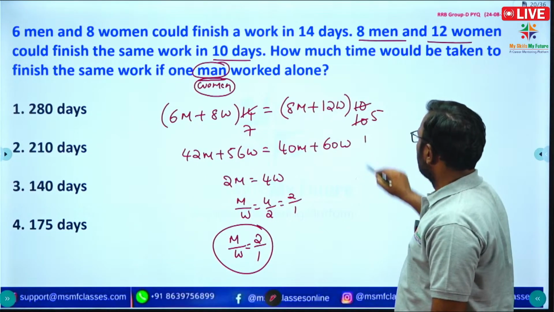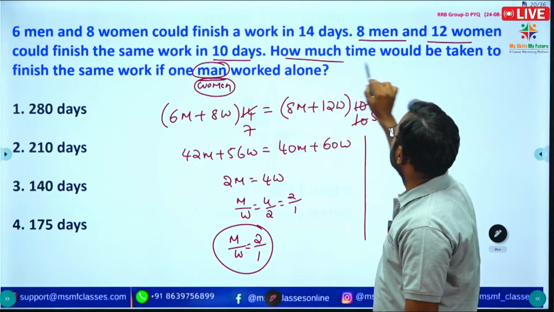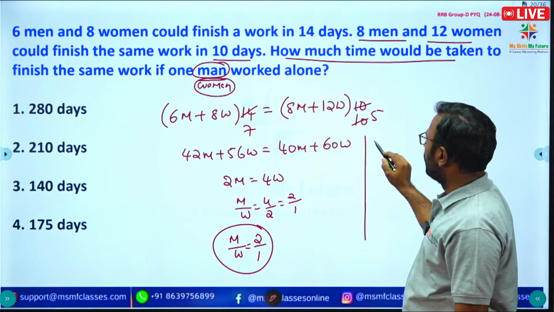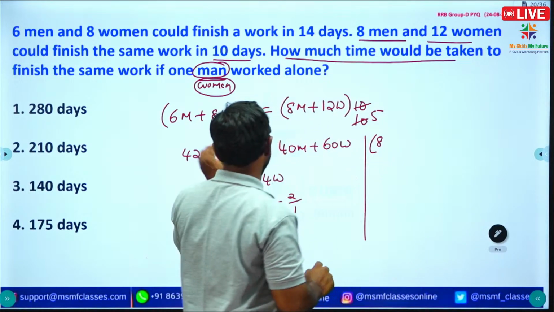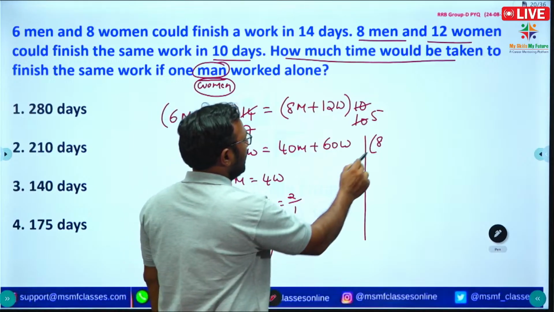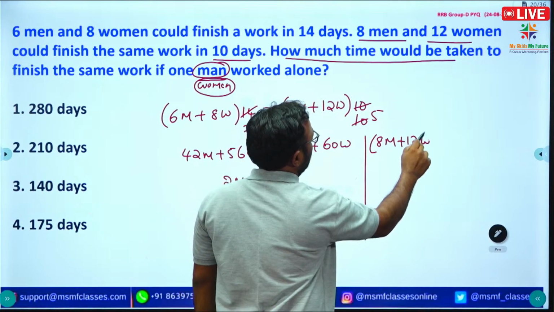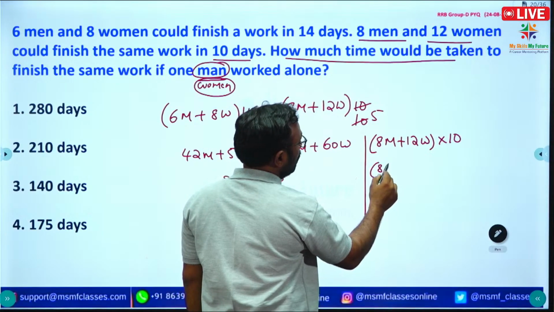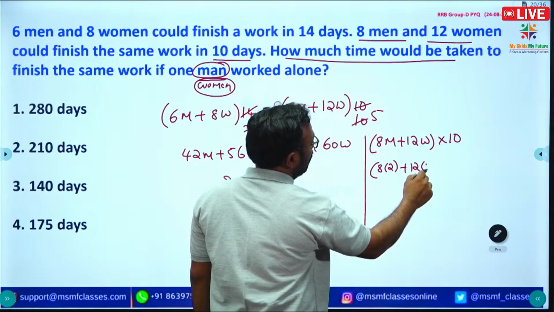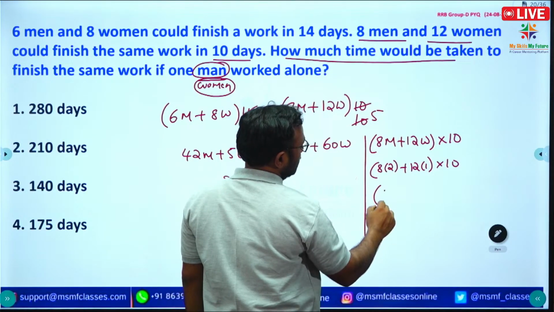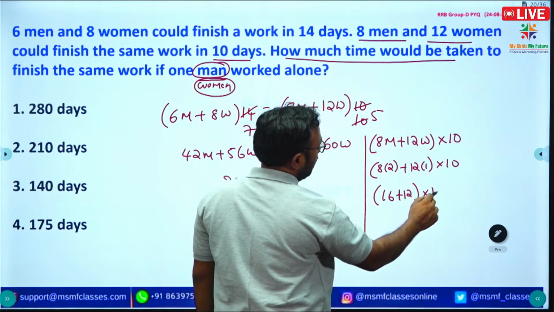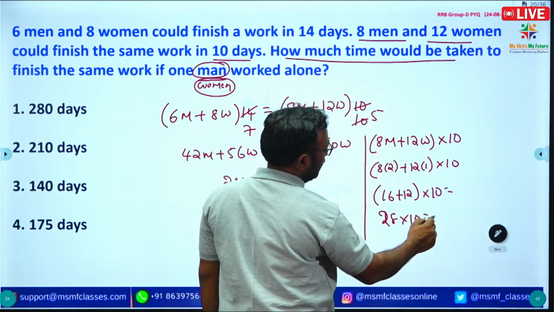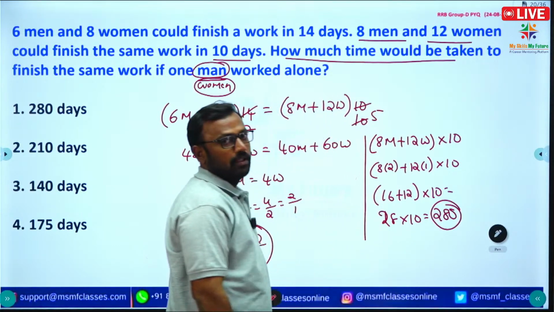See the question: how much time would be taken to finish the same work by one man? First of all, find the total work. Total work is equal to this value or this value. I am taking 8 men plus 12 women into 10 as the total work. So 8 into 2 plus 12 into 1, into 10. So 16 plus 12 is 28, into 10, we get 280. So 280 is the total work.